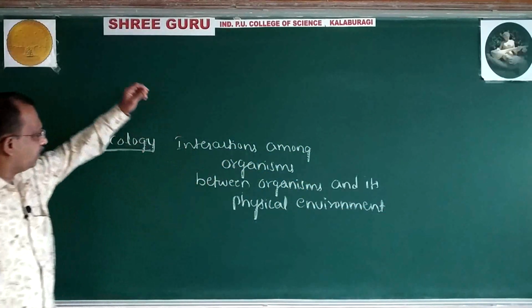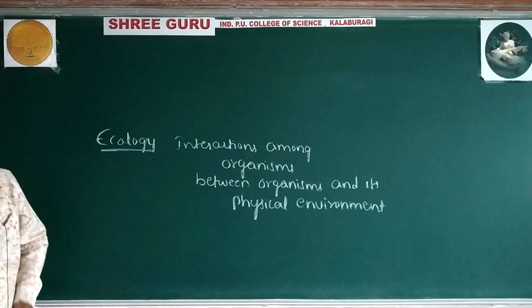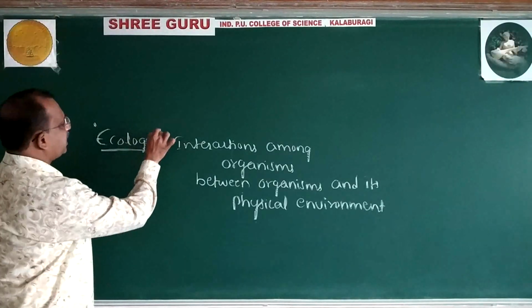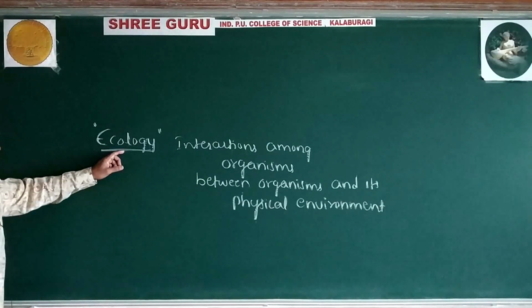Clear? Previously we have come across a total of 6 chapters. So today I will switch over to the last unit of biology, ecology.